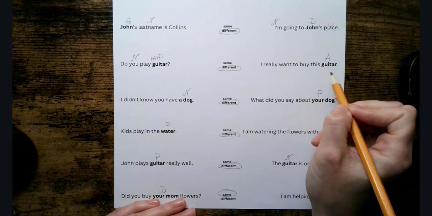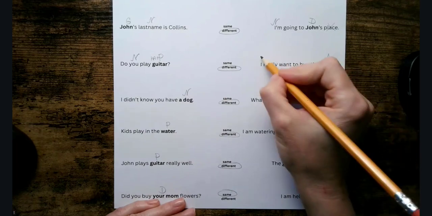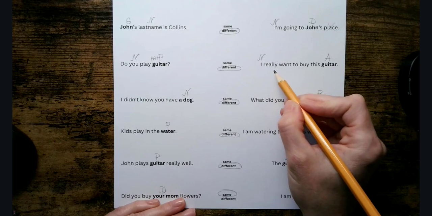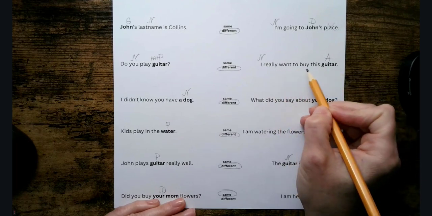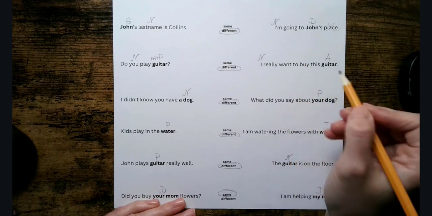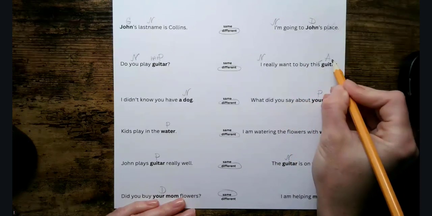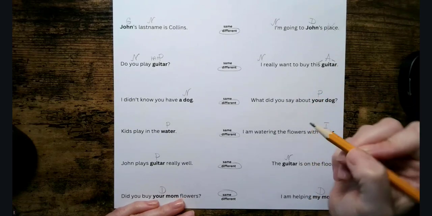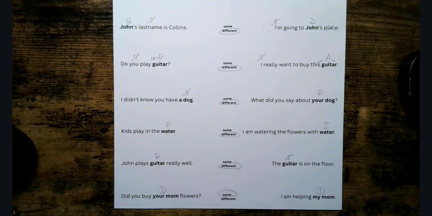I really want to buy this guitar. Who wants to buy the guitar? I do. That's our nominative. Really is an adverb, so does not need a case. Want to buy is a verb construction, also doesn't need the case. And then this goes with the guitar. This guitar are both accusative. Okay, now let's translate.